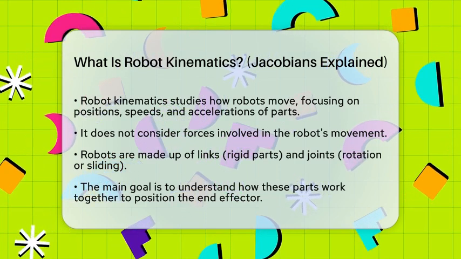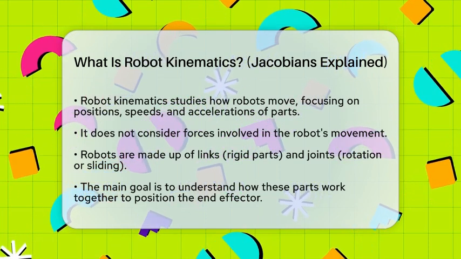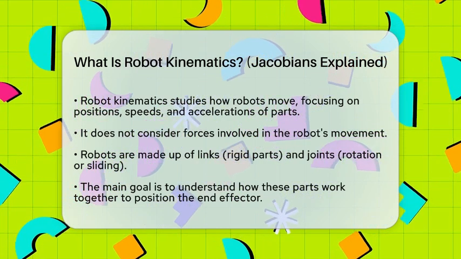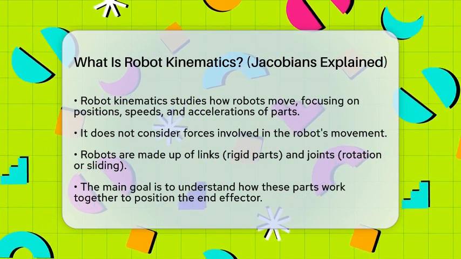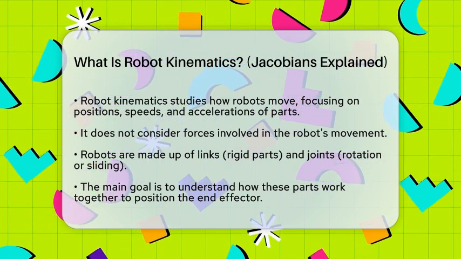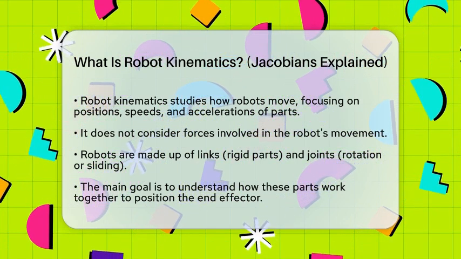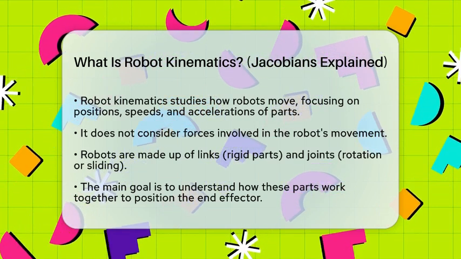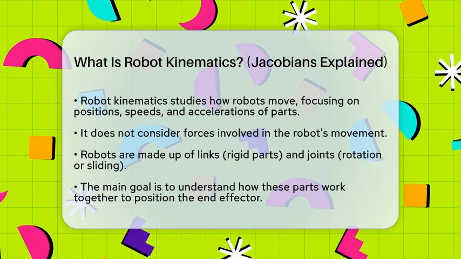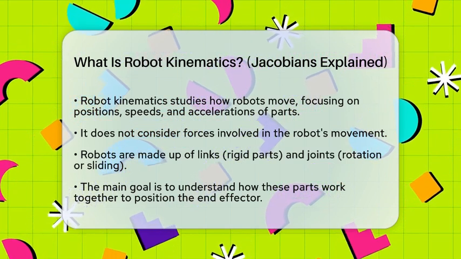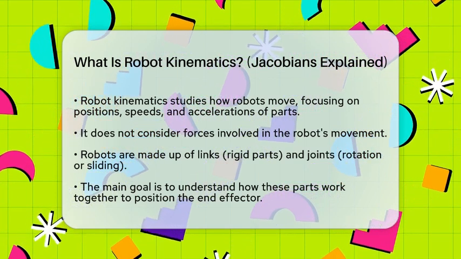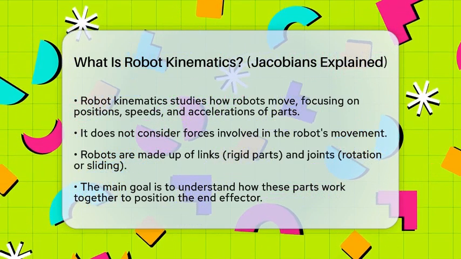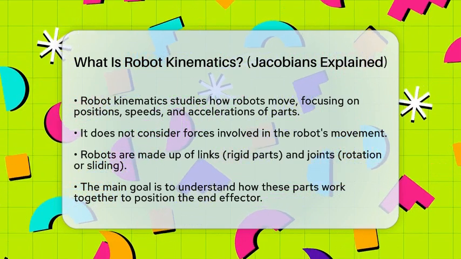It's the study of how robots move, focusing on the positions, speeds, and accelerations of their parts without worrying about the forces involved. Think of it as mapping out the robot's dance steps without caring about the music that makes it move. In robot kinematics, we look at the robot's links, which are the rigid parts, and the joints, which allow rotation or sliding. The goal is to understand how these parts work together to position the end effector, the part that interacts with the environment like a hand or tool.